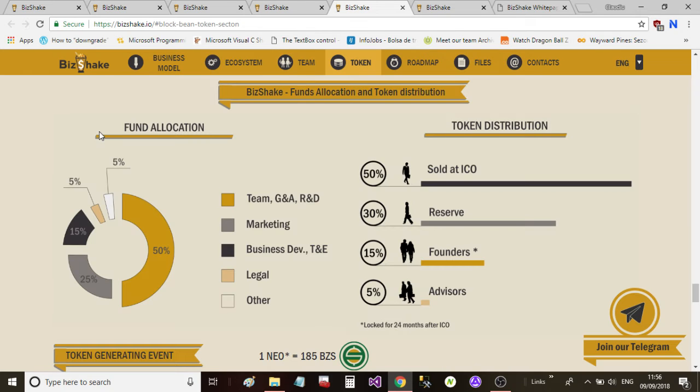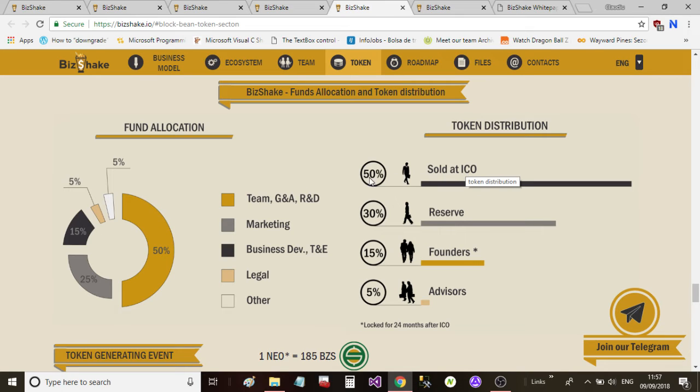So we've got the token allocation here. As you can see, the team owns 50% of the token allocation. Now, just before I start with this, I just want to say that the total supply for Bizshake tokens is 200 million. Okay, so this means that the team owns 100 million of the tokens. Okay, then marketing owns 25%. Business and development will own 15%, legal will own 5%, and other people 5%.